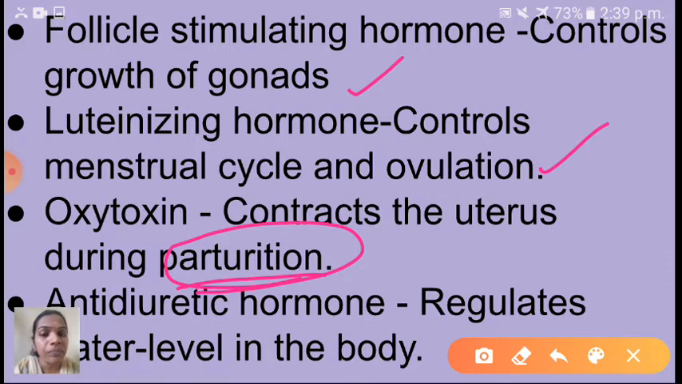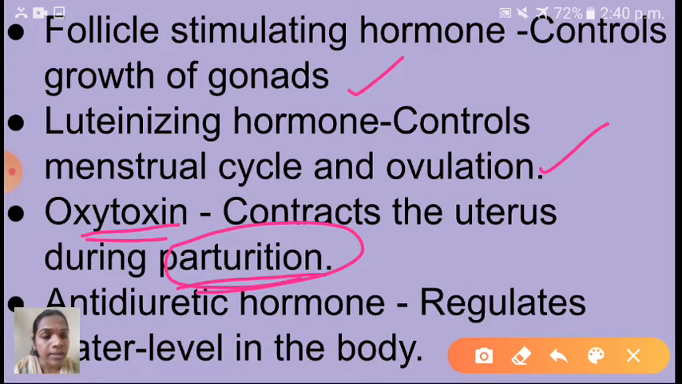Which hormone helps with that? Yes, oxytocin. Okay, and the next one is what here, children? Antidiuretic hormone regulates water level in the body. So all these hormones are secreted with the help of the pituitary gland.